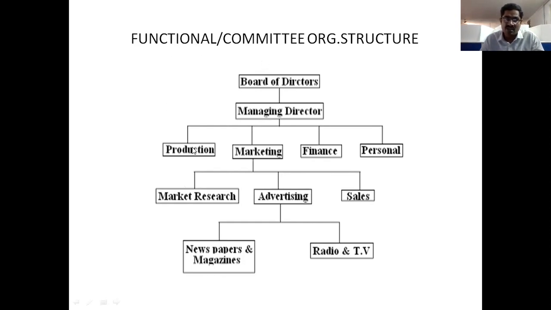So production is a functional department or committee, and the marketing department is another committee. Finance is another committee, and personnel or HR is another committee. One of the functionalities is production: collecting raw materials from the suppliers, converting raw material into finished goods, and storing them in the godown. These functionalities are performed by the production department.